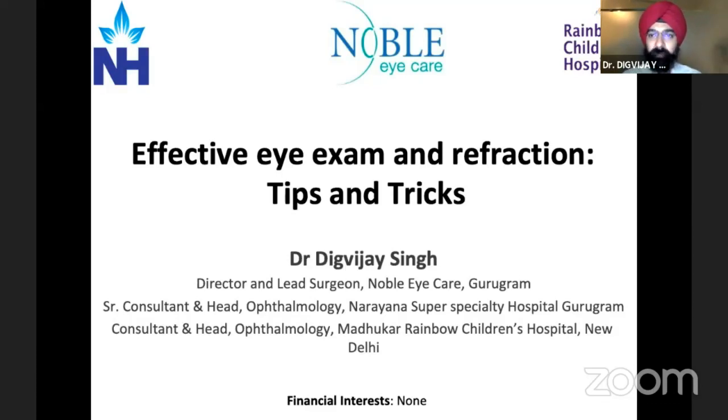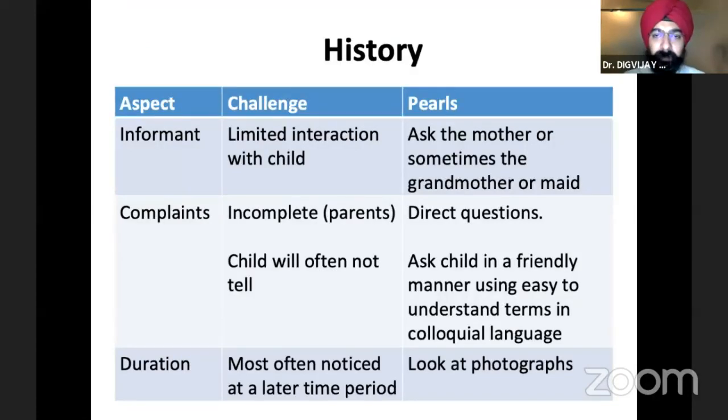I'm going to focus mostly on the tips and tricks specific from the pediatric perspective, but just a couple of slides on the history first. So it's important that the informant here, the child himself cannot tell much. So the informant has to be a parent. So usually it's important to ask the mother or the caretaker. A lot of times the parents may be working, they're at office, or the child's with the caretaker or in the daycare. You could ask the caretaker as well about the history of what's happening to the child.